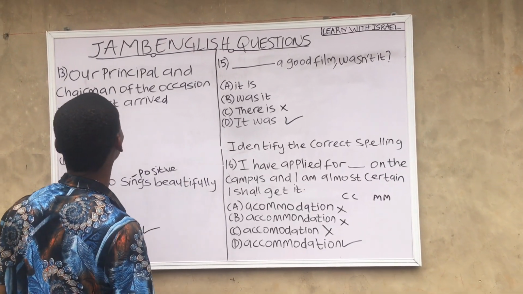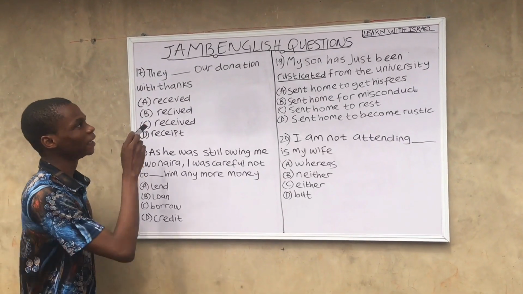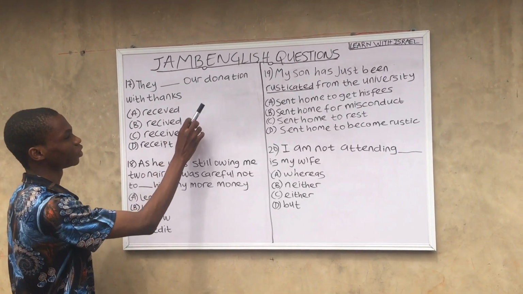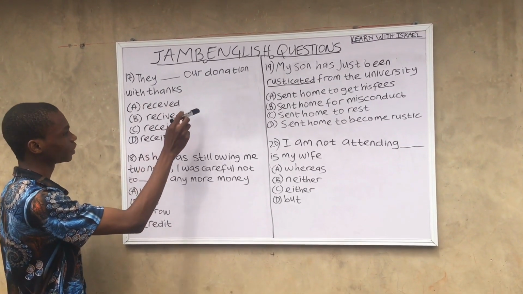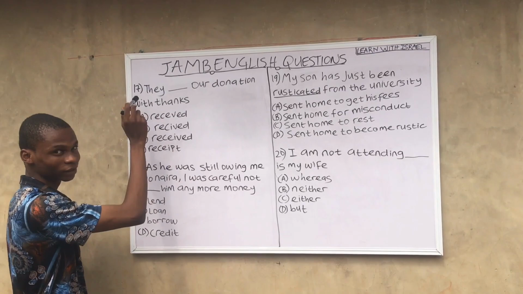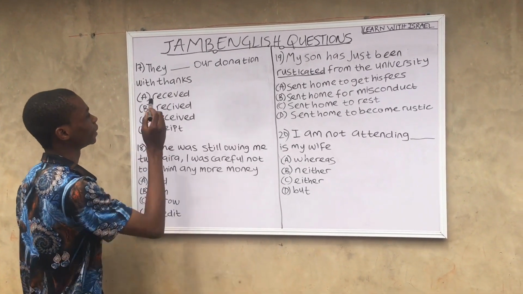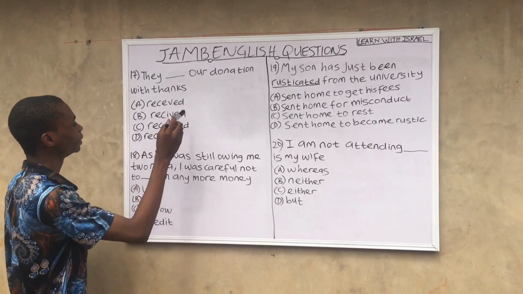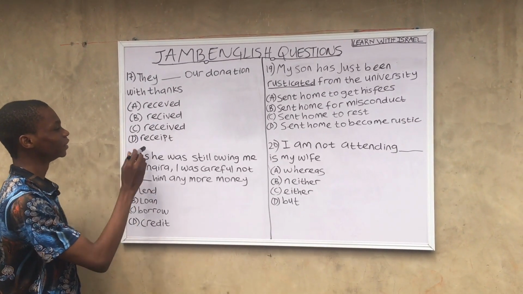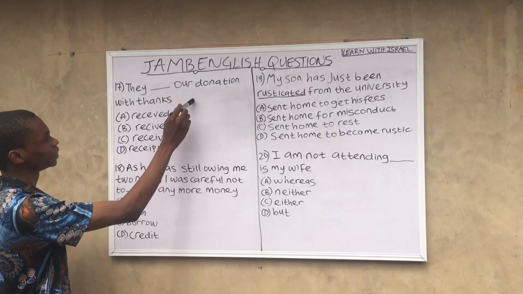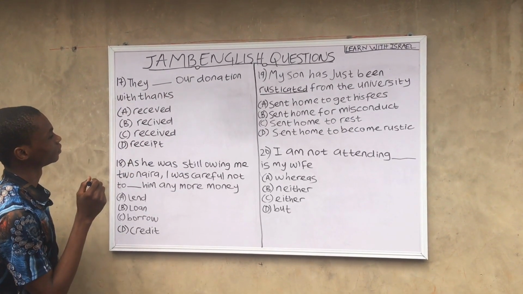Let's continue, guys. Question 17. They dash our donation with thanks. This question is related to spelling. A, B, C, D, received. So this question is telling us to identify the spelling.